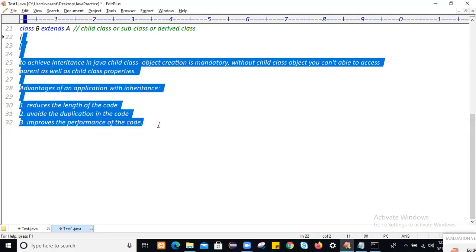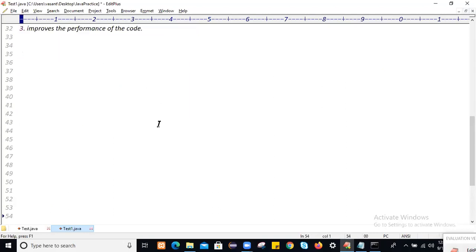So now next is what? Let's go with what are the types of inheritance in Java? Types of inheritance in Java. So we have 5 types of inheritance. What are those?